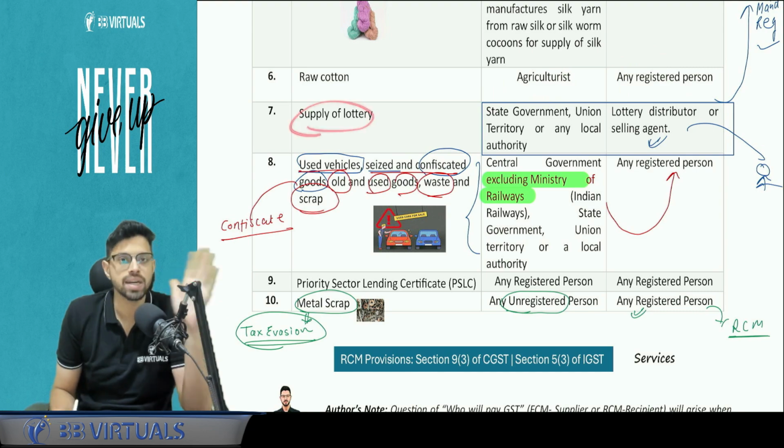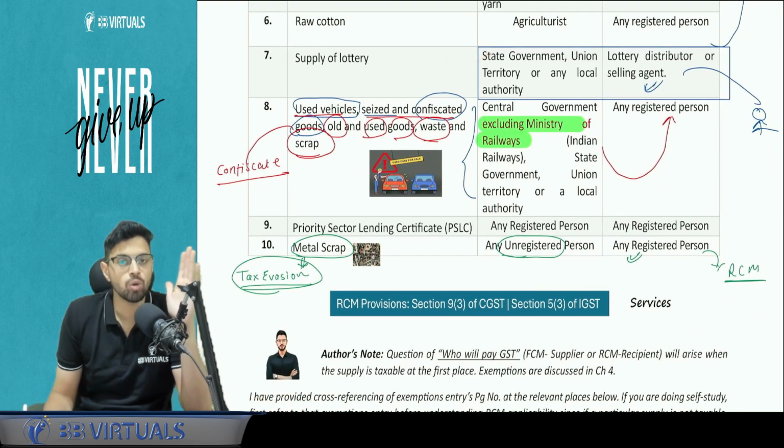Next, lottery. Lottery is a state subject. So when the supplier is state government, UT or LA, not central government, and the recipient is the lottery agent or the lottery distributor, he is going to pay tax under the reverse charge mechanism. Yes, so here central government you don't need to learn.